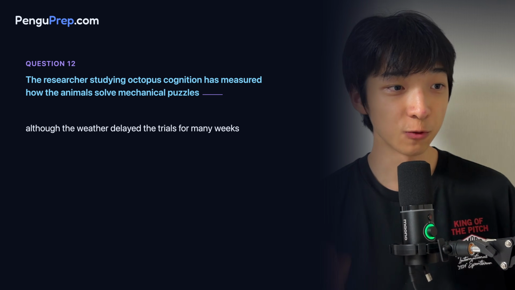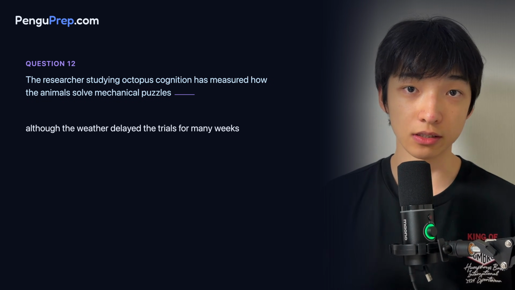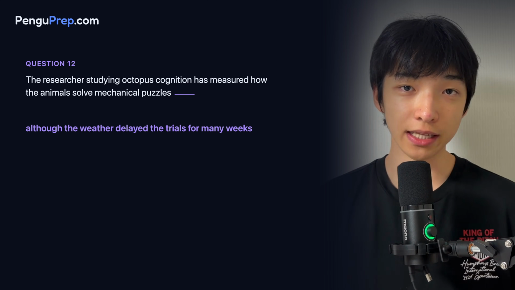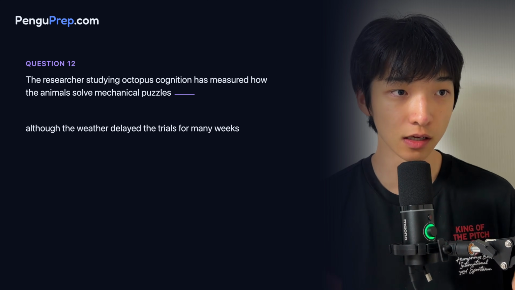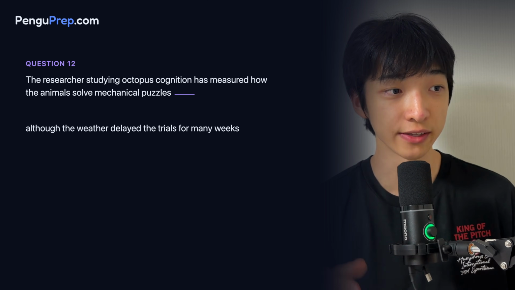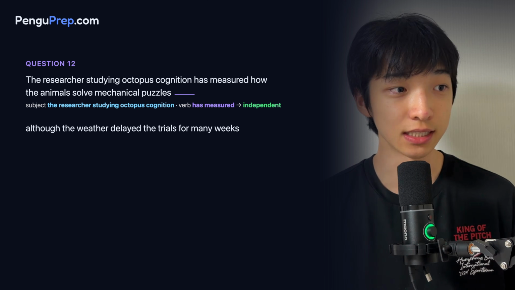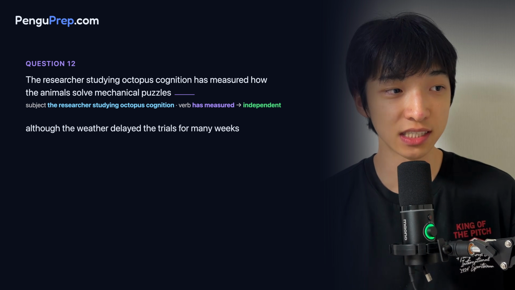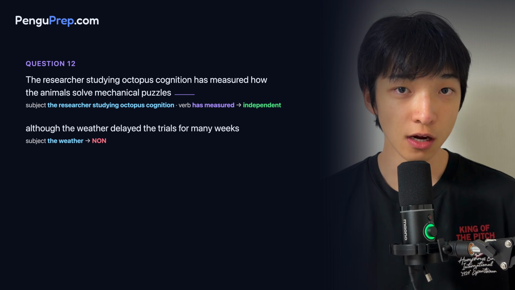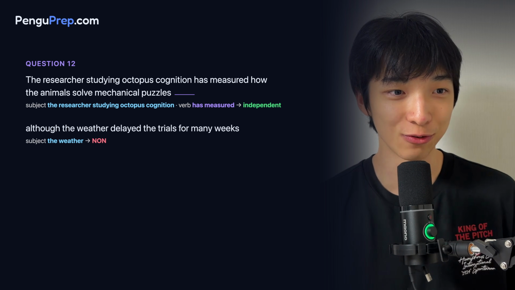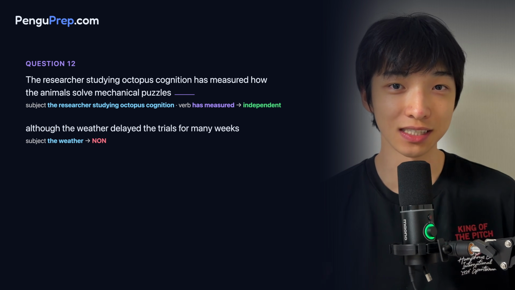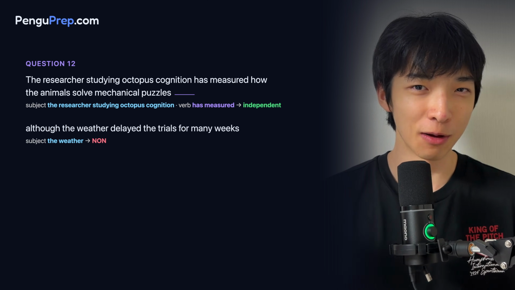The first piece is from researchers to solve mechanical puzzles. The second piece is from weather to many weeks. The first piece is an independent clause because the main subject is the researcher studying octopus cognition and the main verb is have measured. The second piece is a noun because although we have the main subject they and the main verb appear, we have a subordinating conjunction in front of this thing, whether, which causes this independent clause to become a noun. Remember from video 2.